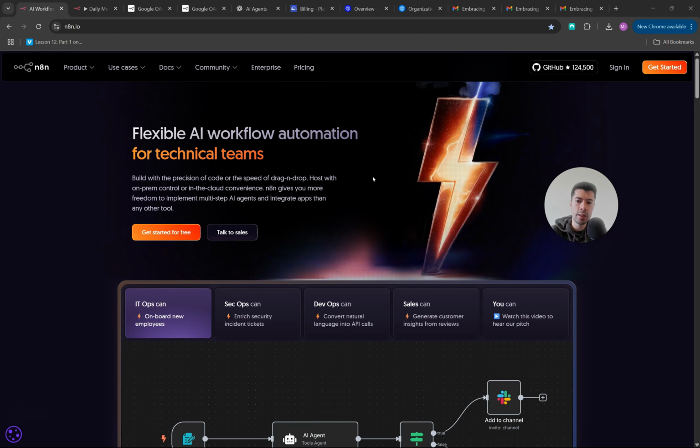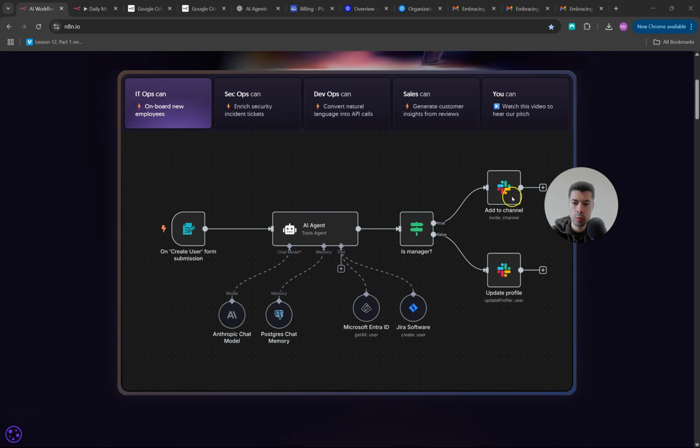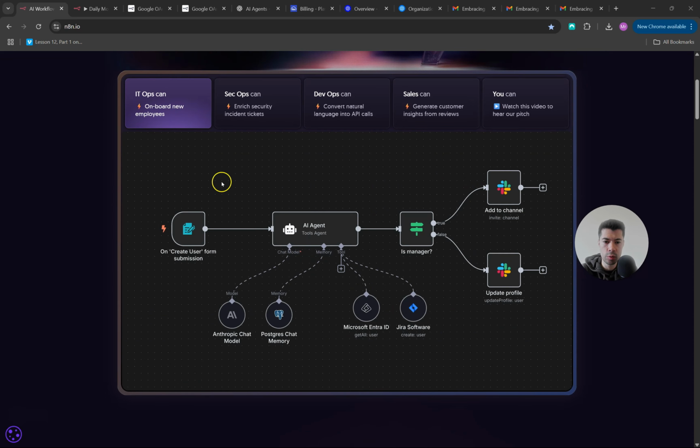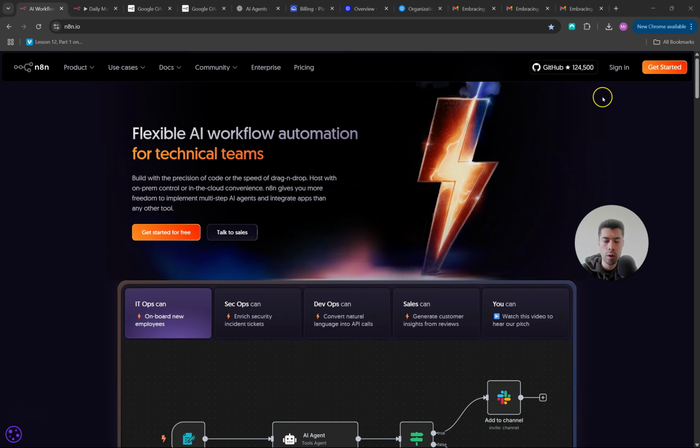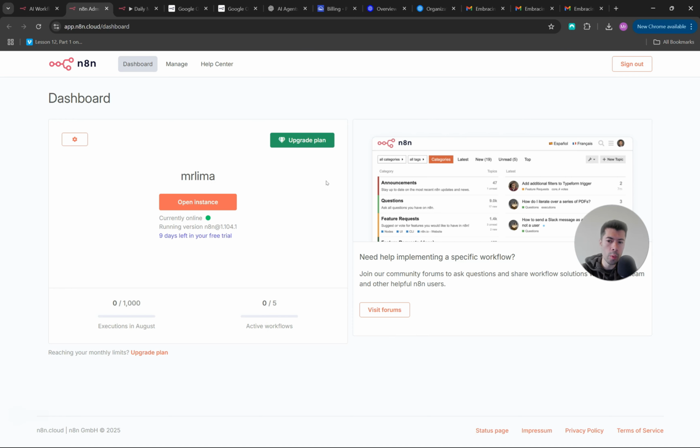So the first thing you are going to be doing is coming to the n8n.io website. This is the tool that will allow us to automate our workflows and make our AI agents work for us. Sign in or create your account and you will probably land on this page here. All that you need to do is come to Open Instance.